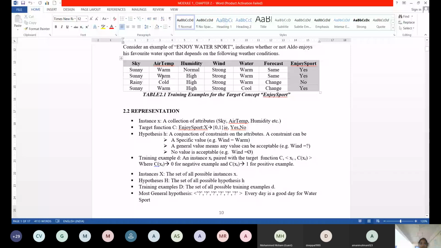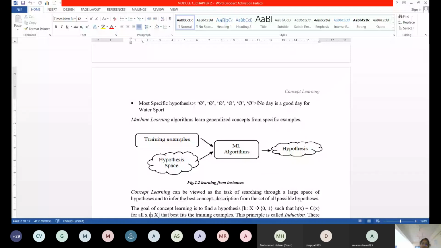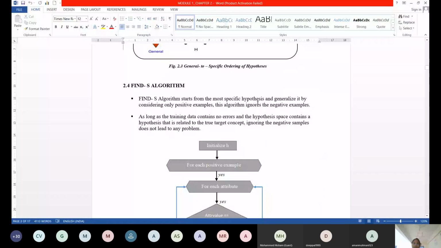I'll come to this later, after explaining what the Find-S algorithm is. If I tell you now, you will not understand how we go from general to specific. You will not understand this representation unless you are familiar with the Find-S algorithm. So today I'll deal with the Find-S algorithm, today and tomorrow. On Monday, if I have a class, I'll work with the lab program. Before that, look into my video once again if you didn't understand the class. I'll check out the issues with MS Teams today. The very next class will be your lab program explanation.